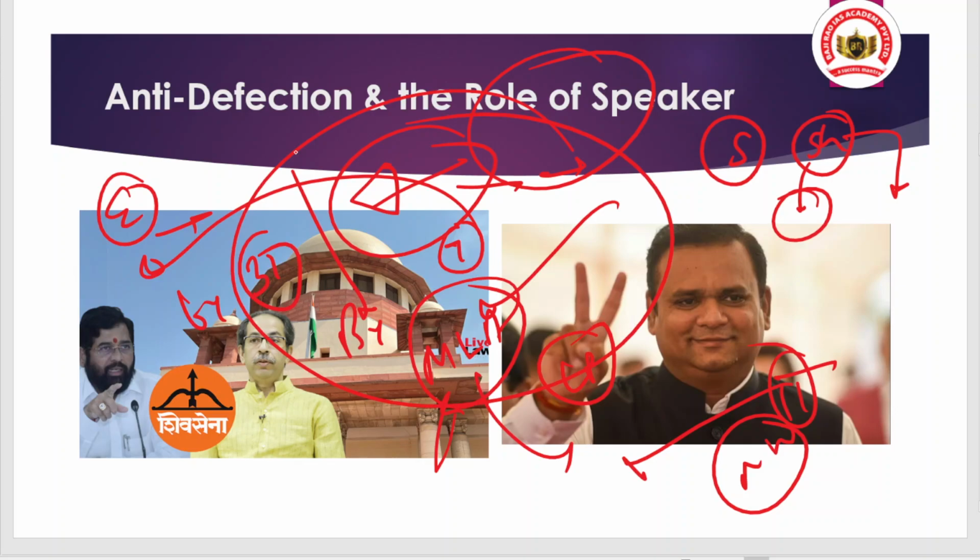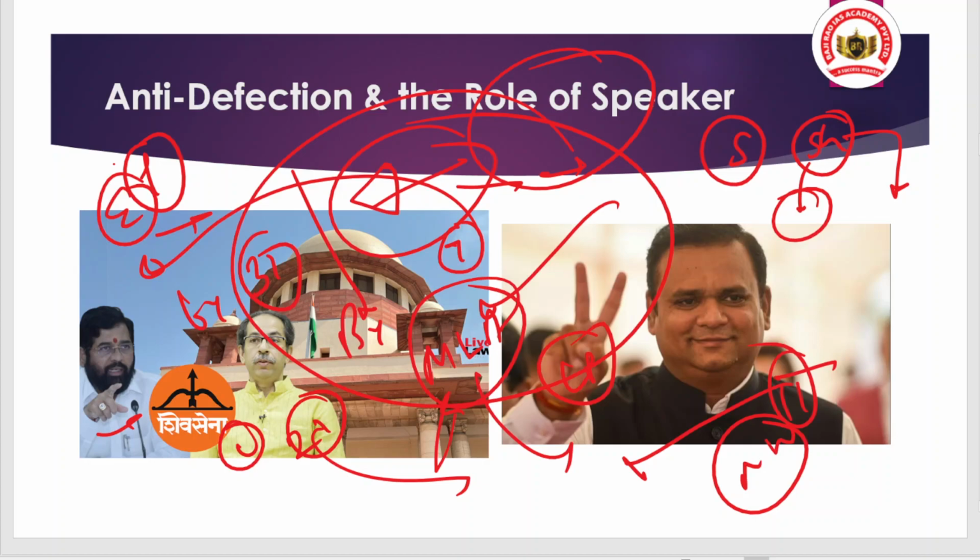So what we are understanding is that the party split occurred a year ago, and now it has been elongated up to this year, but still the defection related issue was not solved. What does it indicate? The bias of the speaker. Okay, so that is the point. But you may be wondering why the bias issue arises among the speakers. It is all because the speakers are mostly from the ruling party.